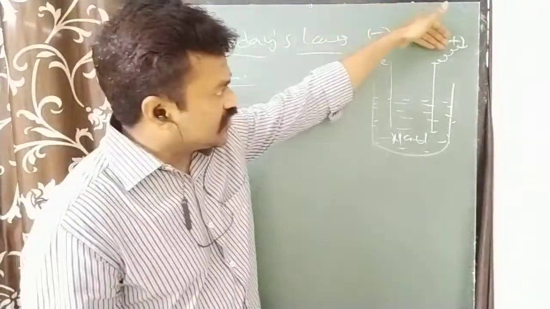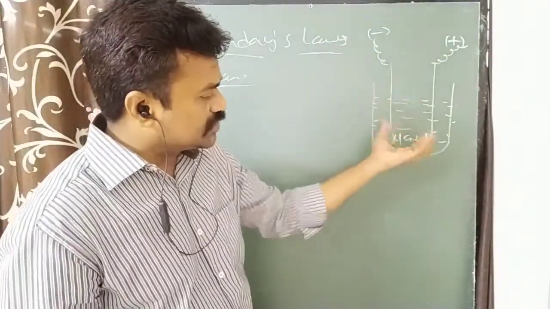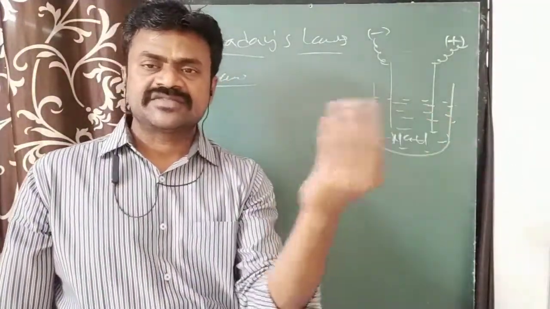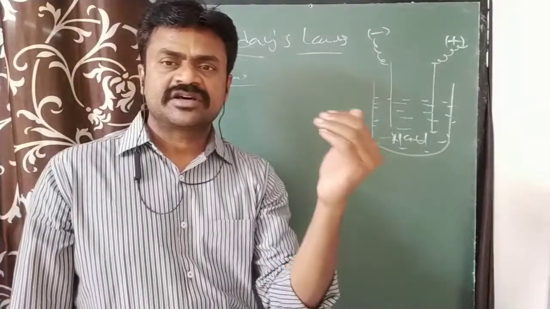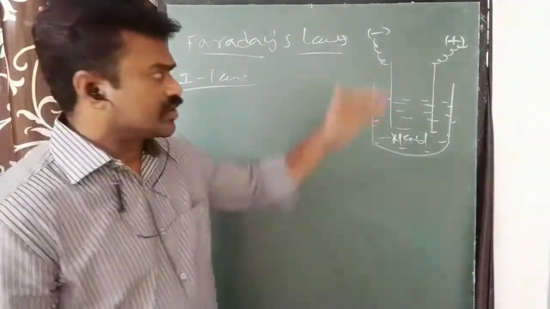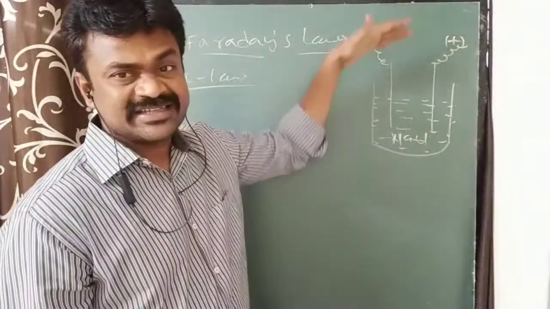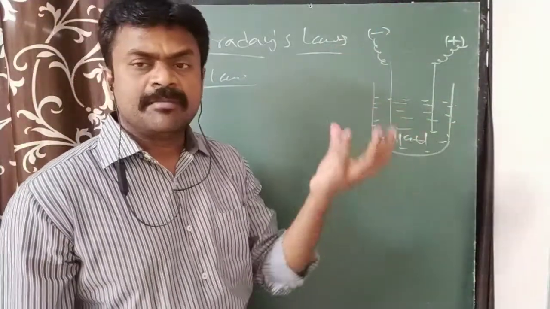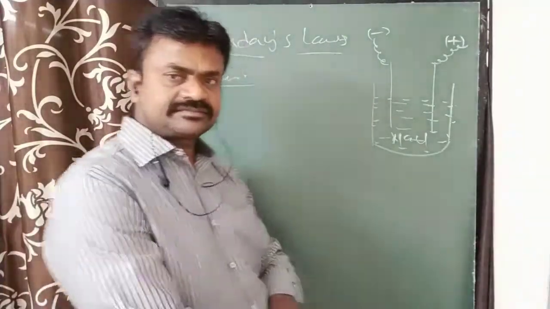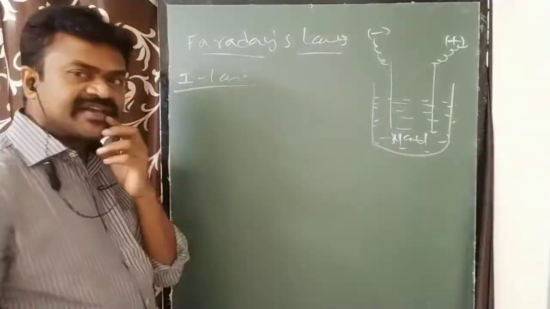The more quantity of current passes, the more mass of substance is deposited or liberated at the electrodes. So the quantity of current is directly proportional to the mass of the substance deposited or liberated. So this is Faraday first law.